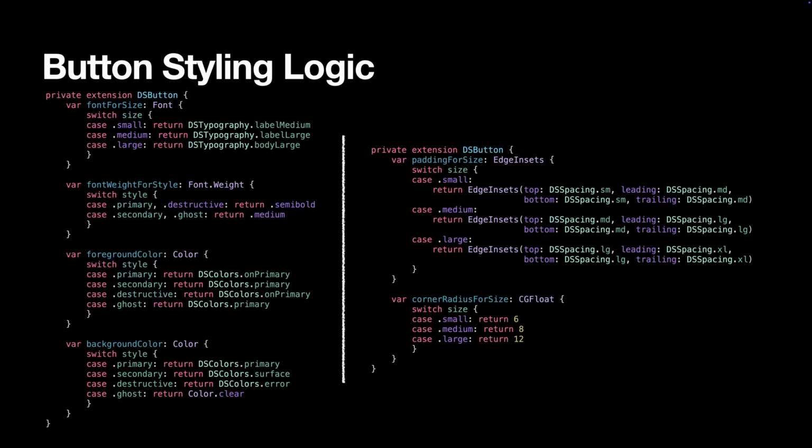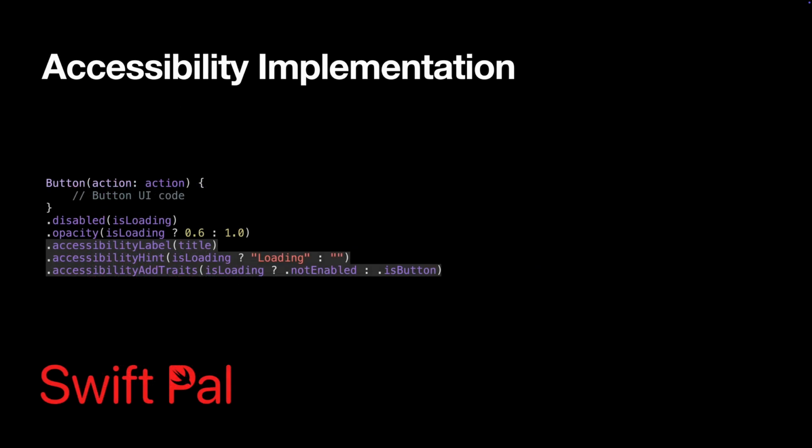Notice how we are using our design tokens throughout. The colors come from DS colors, the spacing from DS spacing, and the typography from DS typography. This ensures consistency across all our components. But we are missing something important: accessibility. SwiftUI makes this easy, but you have to remember to add it. The accessibility additions are small but important.